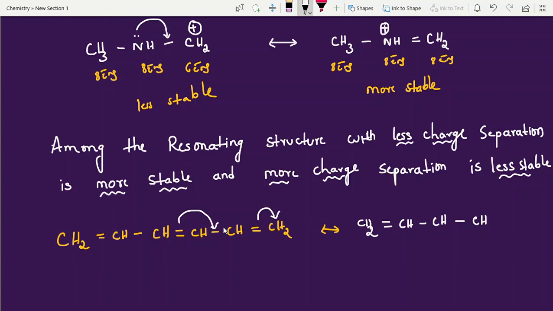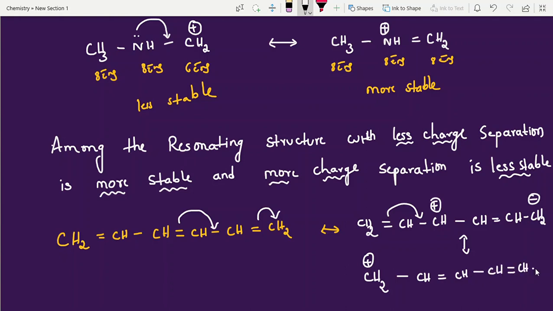Next, this carbon has given electrons, so you will get a positive charge. This bond shifted here, double bond. Then CH, CH2 minus, since it has taken the electrons. Now next again see, pi sigma positive charge, and this is also pi sigma negative charge. Again it is in conjugation. This electron pair moves away. Then what will you get, students? This carbon has given, so positive, and this is CH double bond CH, CH. Next you will get CH double bond CH, CH2.